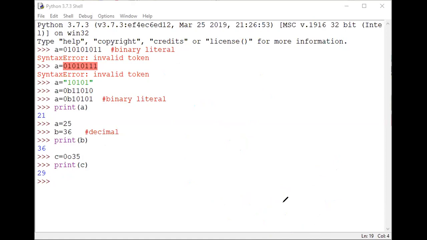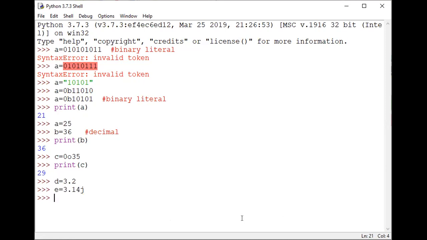Similarly, you have hexadecimal values and float values. For example, d is a float number. The value 3.5 indicates a float literal. Sometimes you may use complex literals also. For example, e is a complex literal, like 3.14j. The j indicates a complex literal.